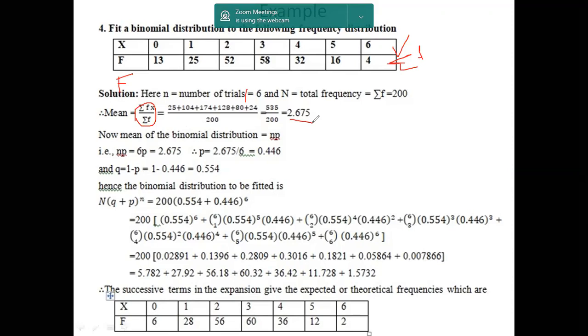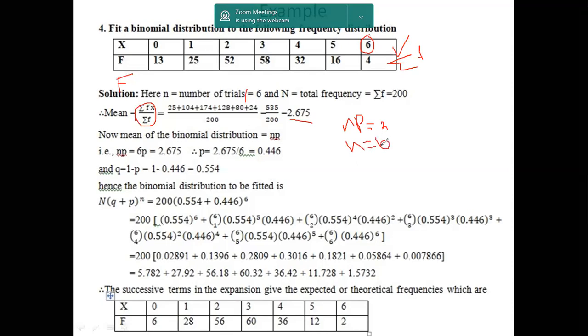So the respective mean value is 2.675. We know that the mean of a binomial distribution is np, so np is 2.675. If you see here, x represents the number of trials, and the maximum number here is 6. So the number of trials is 6, and we have to take n equals 6.